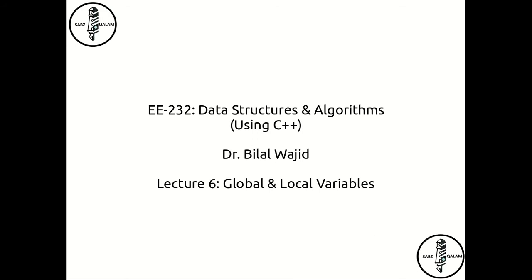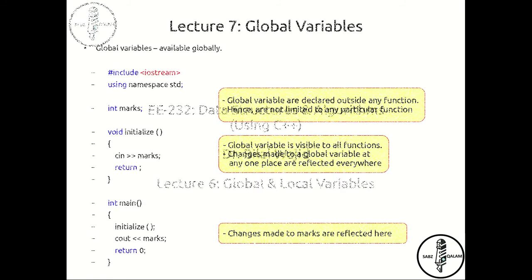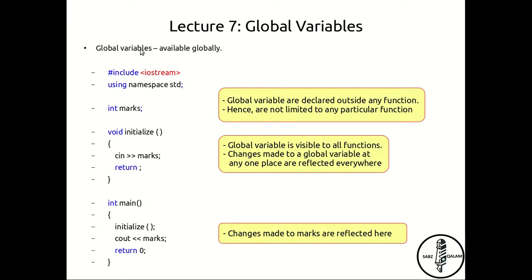Today we're going to talk about global and local variables. So a global variable is one which is available globally. So what does that mean? Consider the following example. Here we have this